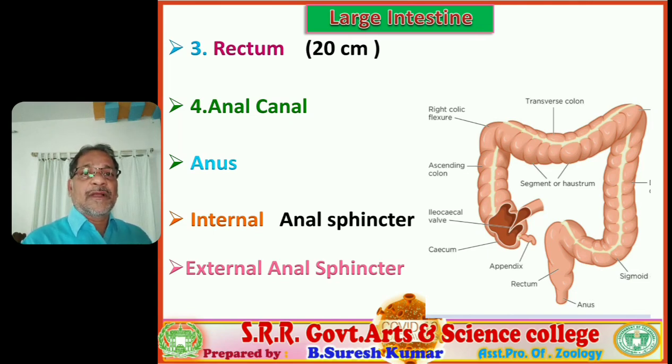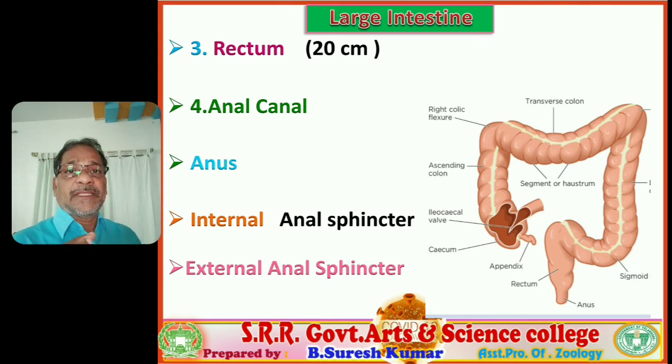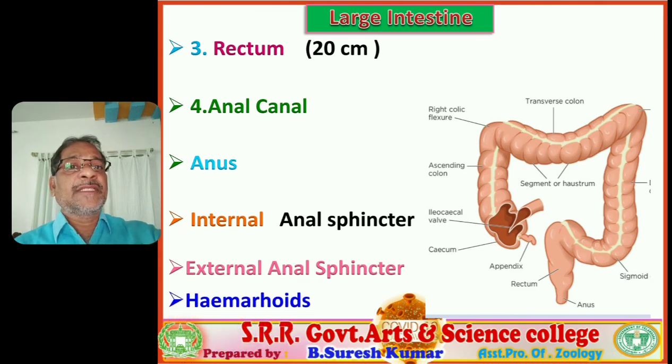Both the internal and external anal sphincters regulate the opening and closing of the anus at the time of the ejection of the fecal material. So the undigested food material is ejected outside from the alimentary canal through the anus. During this time, these anal sphincters regulate the opening and closing of the anus, mediated by our nervous system.